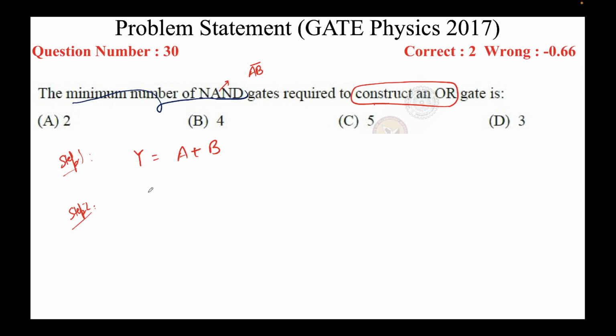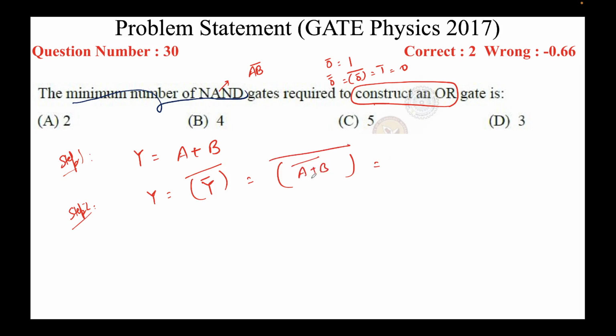So what I'll do is y equal to y bar whole bar. Remember, I am doing nothing. Taking negation two times doesn't change anything. If you take the negation of 0, it's 1, and if I take the negation of 0 twice, it's again 0. So when you take negation twice, it doesn't impact the logic value. So let's put the value of y here. y is (a plus b) bar whole bar.